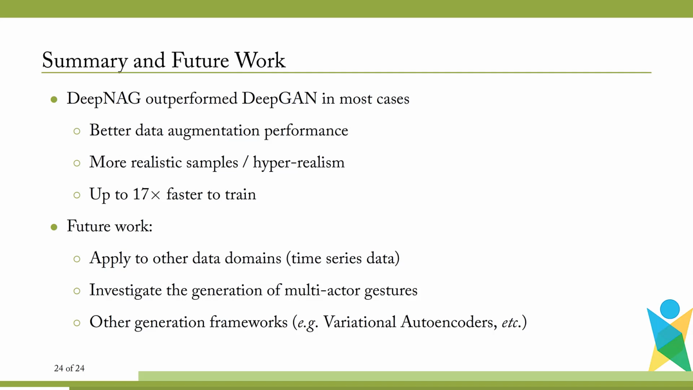Some directions for future work are as follows. We intend to investigate the use of our models in domains besides gesture generation. We also plan to investigate the generation of multi-actor gestures. Recall that in our quantitative evaluations, we observed a decrease in the recognition performance on a dataset which contained multi-actor gestures. Lastly, we intend to investigate other generative frameworks, such as variational autoencoders. Note that the appendix chapter of our paper briefly touches on this subject. However, we intend to research this topic more closely.